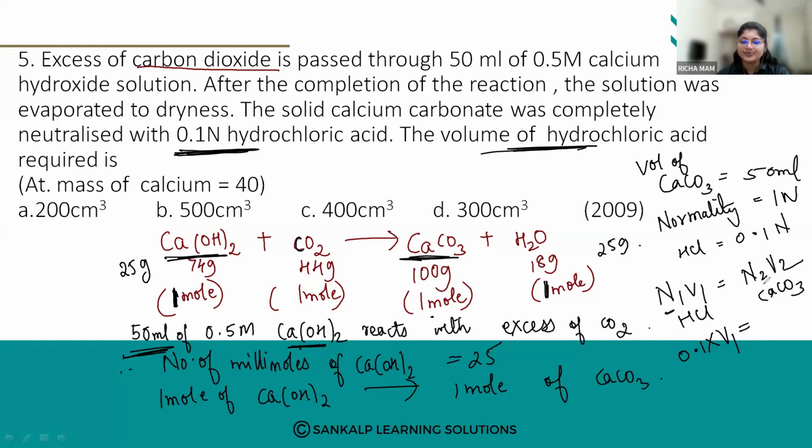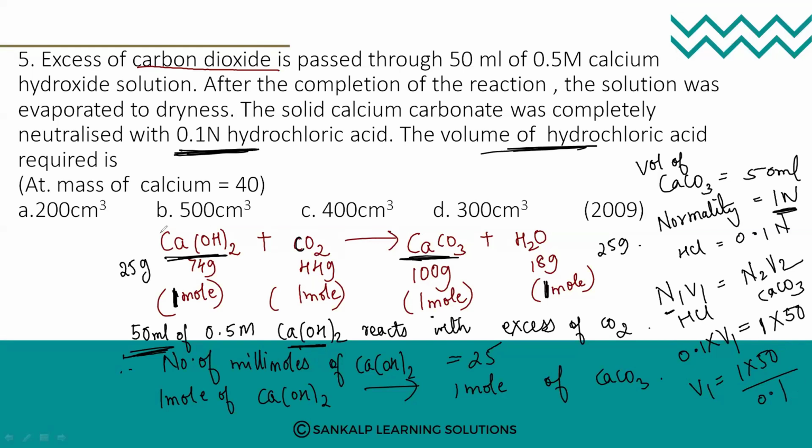What is N2? What is the calcium carbonate? It is 1 molar, 1. And what is the volume? 50. Okay, so calculate. V1 is equal to 1 into 50 divided by 0.1. Calculate how much you're going to get. 500. Yes, you're going to get 500. So option number B.